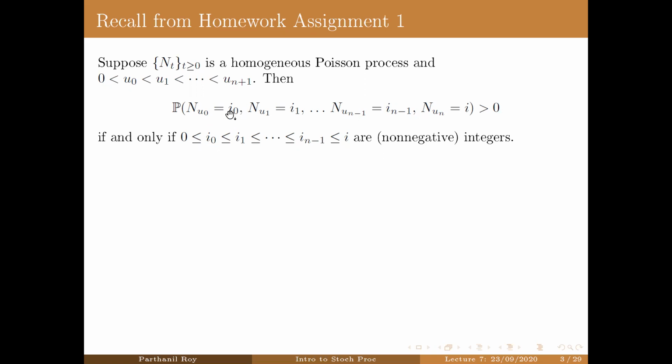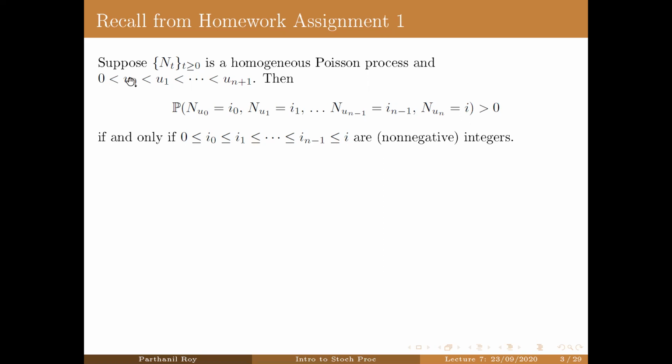everything is a non-negative integer, all the i's here. And i0 is less than or equal to i1, in turn less than or equal to i2 and so on, all the way up to i_{n-1}, and finally, i_{n-1} has to be less than or equal to i. Now, why do we need this?